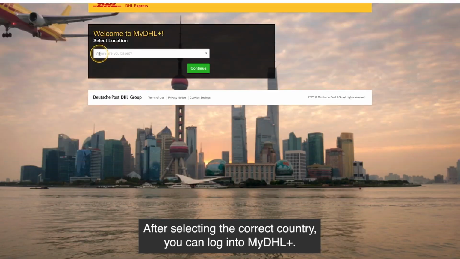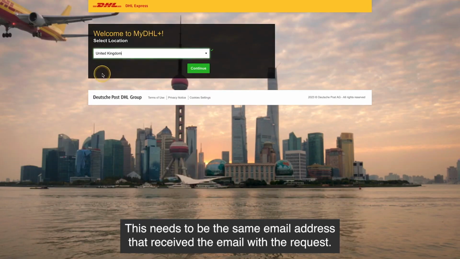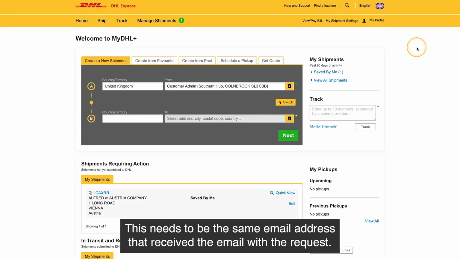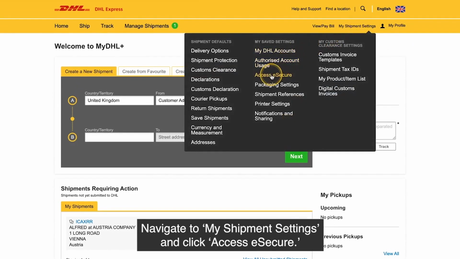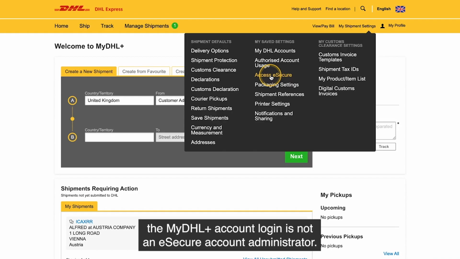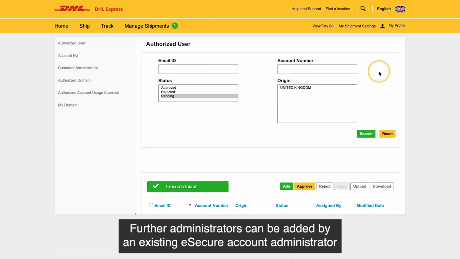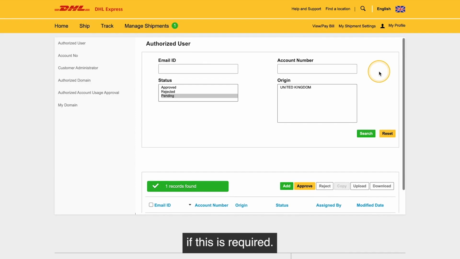After selecting the correct country, you can log into MyDHL Plus. This needs to be the same email address that received the email with the request. Navigate to My Shipment Settings and click Access eSecure. If you can't see this option, the MyDHL Plus account login is not an eSecure account administrator. Further administrators can be added by an existing eSecure account administrator if this is required.